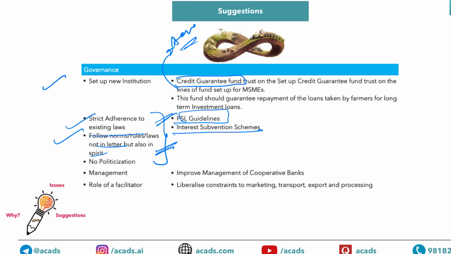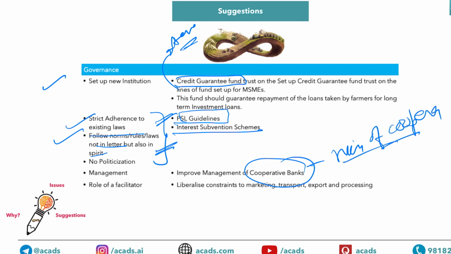Another, no politicization. So these are very generic points, but the good thing about these points is that when coupled with some data or concrete information, it looks like a very decent point. Management: there is a need for improvement in the management of cooperative banks. Now you can also mention the Ministry of Cooperation here. Underline these concrete information only. So mention the Ministry of Cooperation, interest subvention scheme, underline it, and then you can write anything.